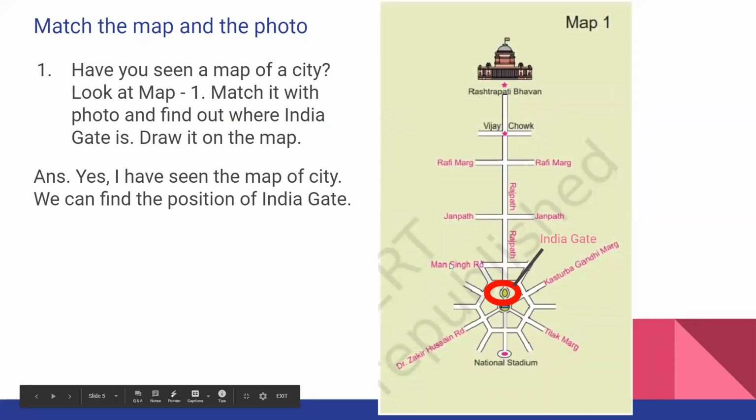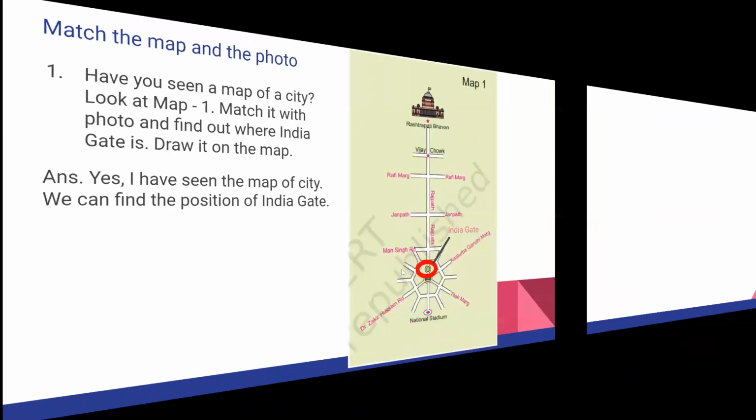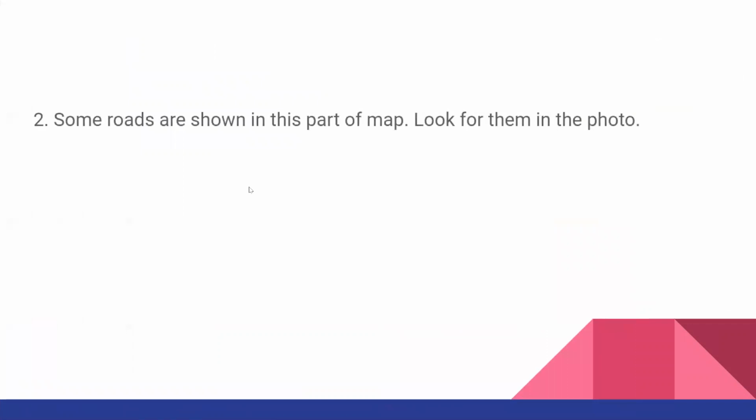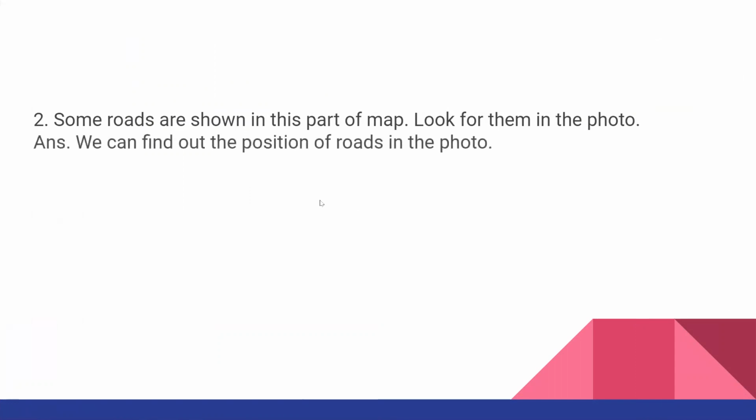Now which are the different roads we are seeing? If you start from Rashtrapati Bhavan to India Gate, which roads are coming? Rafi Marg, Janpad Road and Mansingh Road. These are the 3 crossroads coming. That is the next question we will see. Next question: some roads are shown in this map and look at them in the photo. We have seen that photo and map we already compared. So we can find the position of roads in the photo.